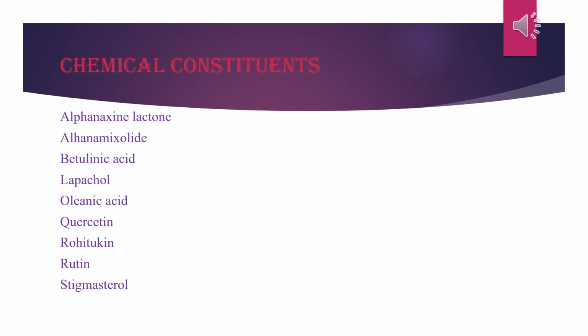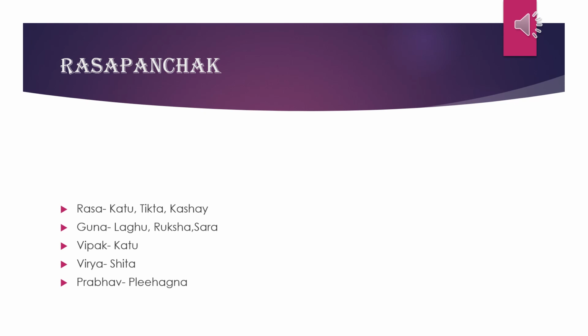These are some chemical constituents present in Rohitak: alpha-naxin lactone, alhanum mixolite, betulinic acid, lapachol, olinic acid, quercetin, rohitukin, rutin, and stigmasterol. Now the properties, or Rasapanchak.